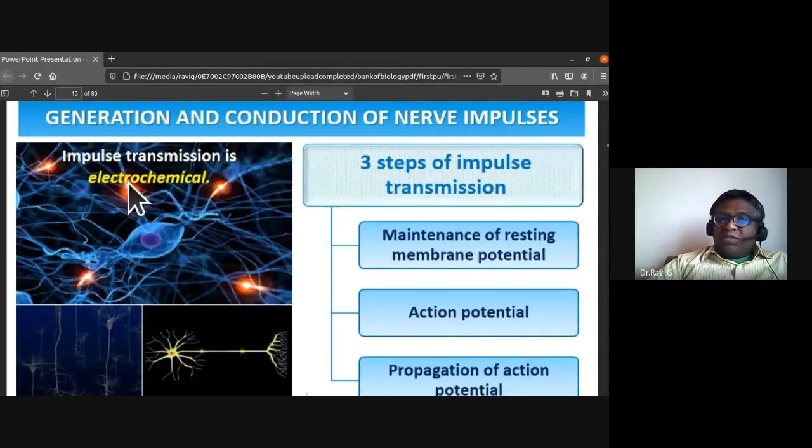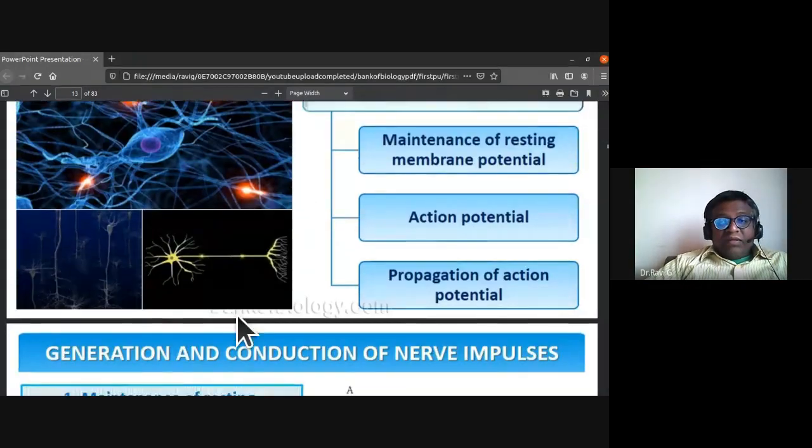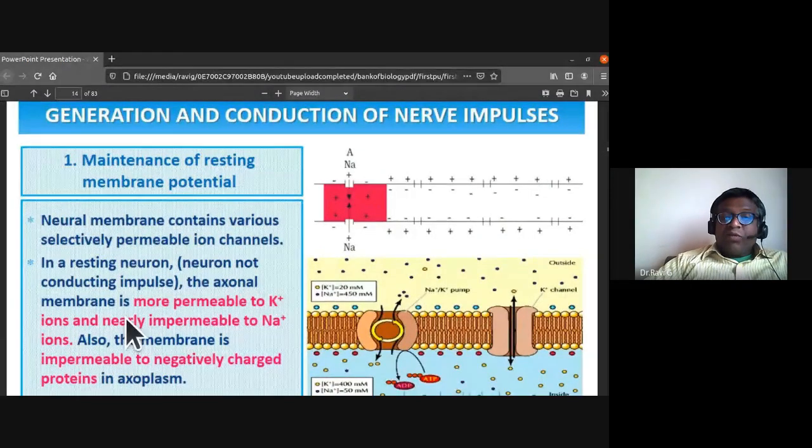So impulse transmission is electrochemical. Three steps of impulse transmission are there. First is maintenance of resting membrane potential. Whenever they are in resting membrane potential, the membrane has the ionic channels. So the membrane is selectively permeable to the potassium ions and almost impermeable to the sodium ions. Also, the membrane is impermeable to negatively charged proteins in axoplasm.